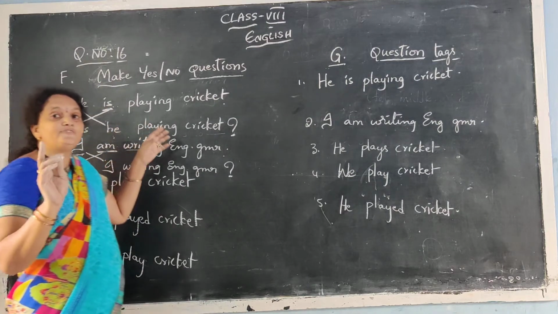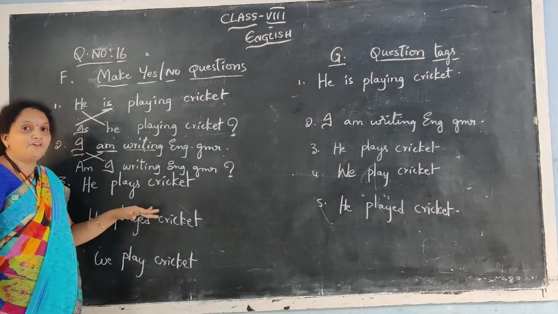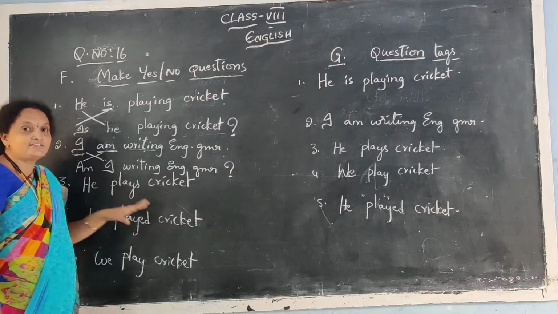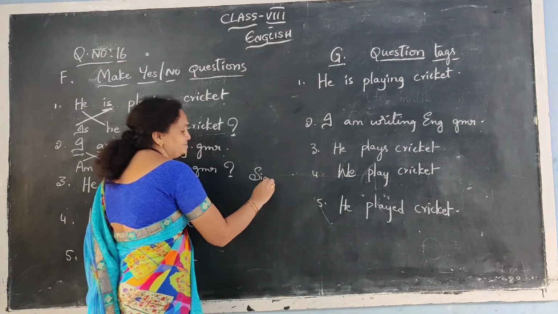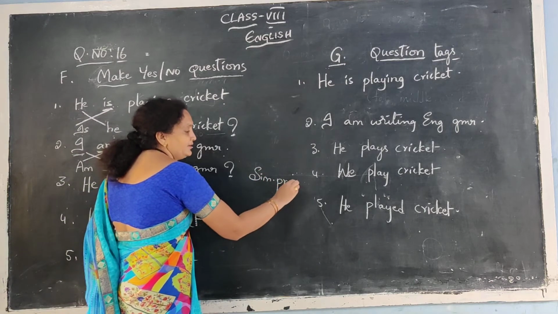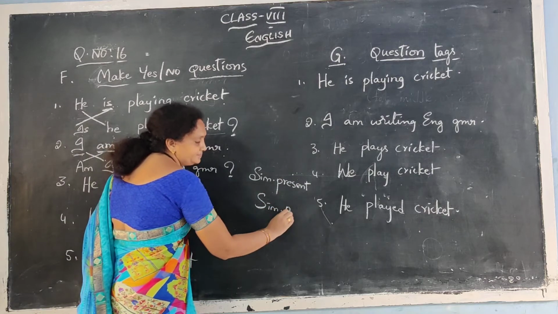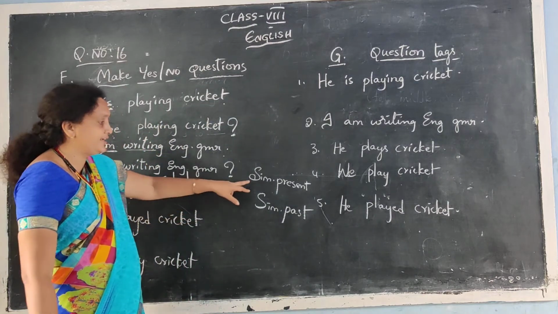If you find a helping verb in the sentence. But if you don't find a helping verb in the sentence, what should we do? In which cases can't we find one? In simple present and in simple past. In these two, we cannot find a helping verb in the sentence.